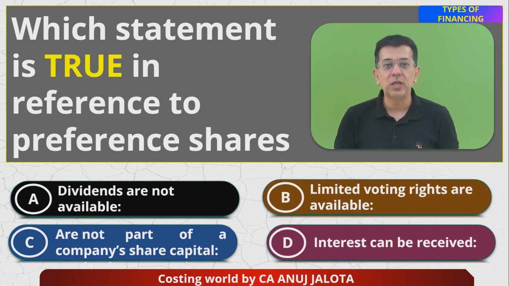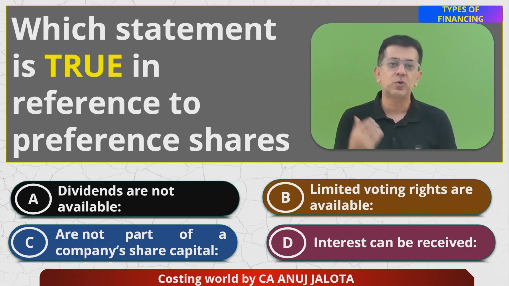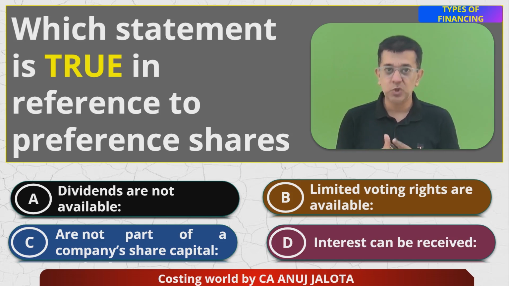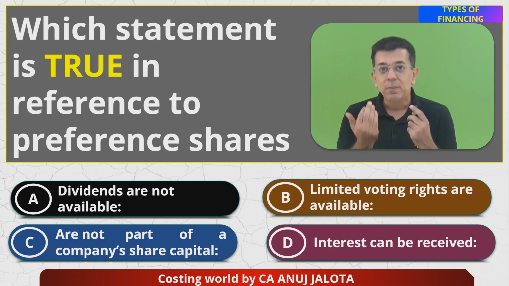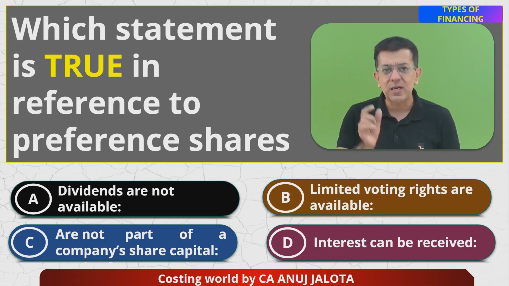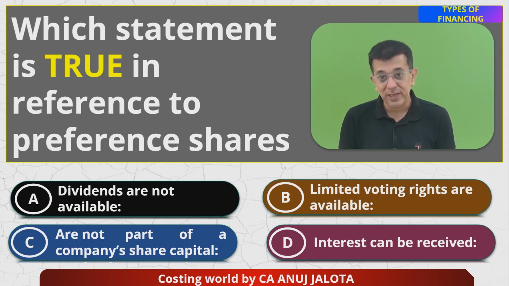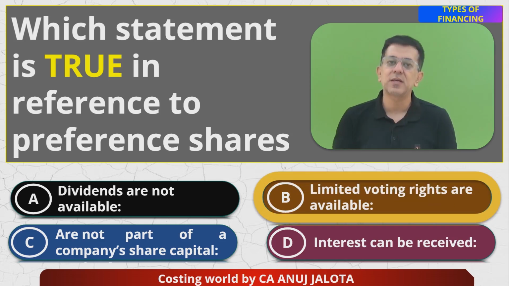B, limited voting rights are available. That's what I told you. I'll try to cross all the things, and the last one could become your answer. I'm 100% sure A, C and D cannot be the answer. So therefore, ultimately B becomes the answer. I've also explained to you that some voting rights are available, especially in circumstances where their rights are getting altered. So the answer should be B over here. That is the correct answer.